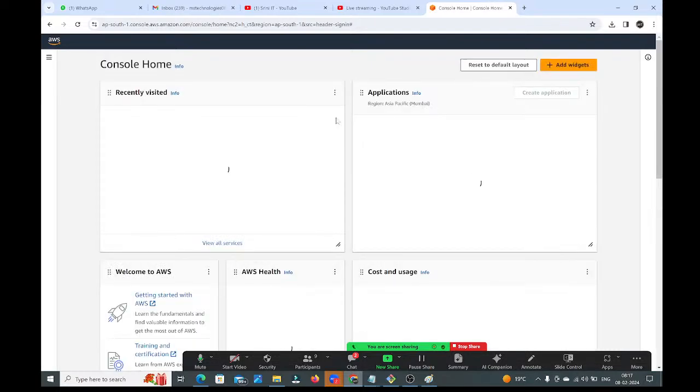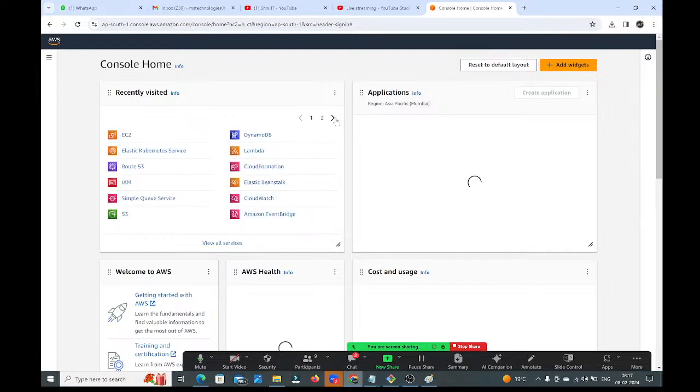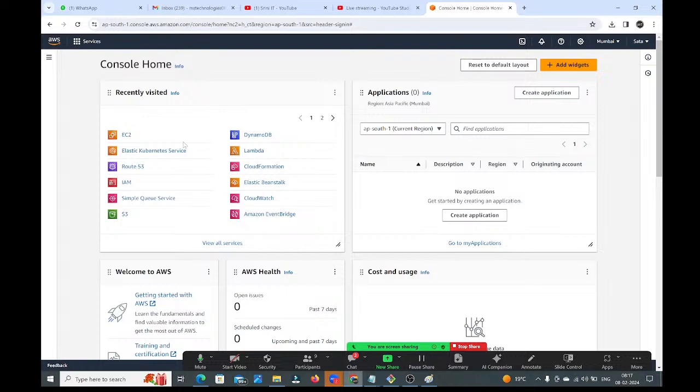Here we have the user interface. Through that UI, we can create any infrastructure, guys. Here, see, click on this EC2. All these are the services which we have in AWS. We will discuss all these things: EC2, EKS, Route 53, IAM, SQS, S3, DynamoDB, Lambda, CloudFormation, Elastic Beanstalk, CloudWatch. Don't worry. How many services are there? 260 plus services are there in AWS. Don't worry guys, that we will discuss at a later point of time.